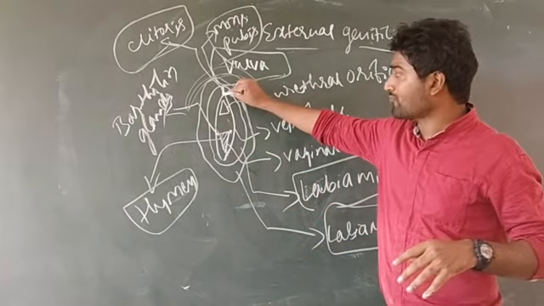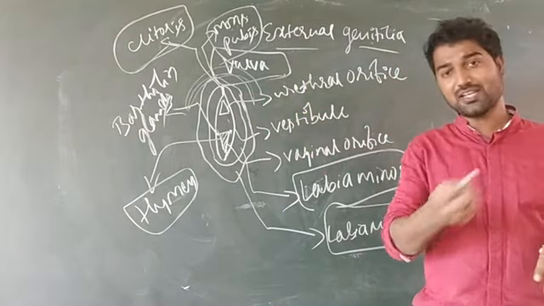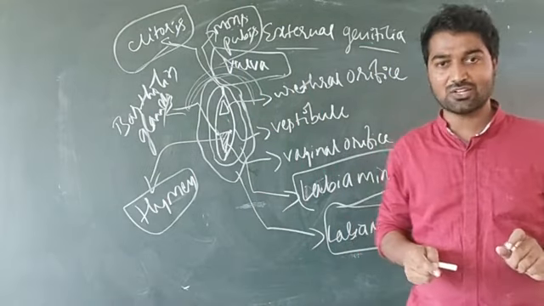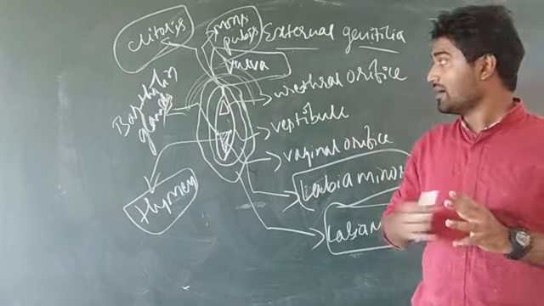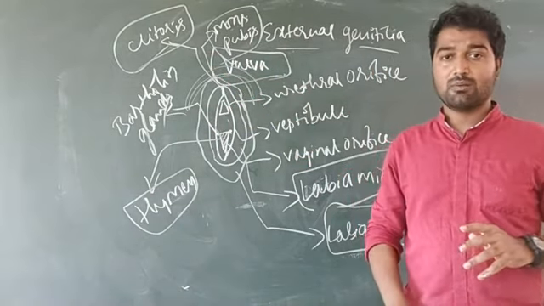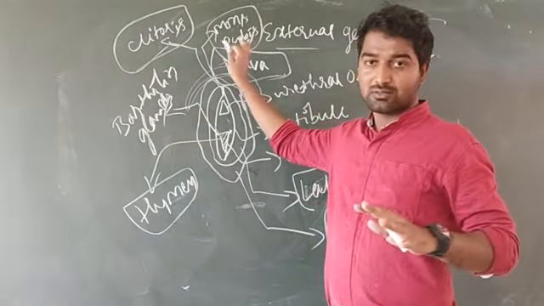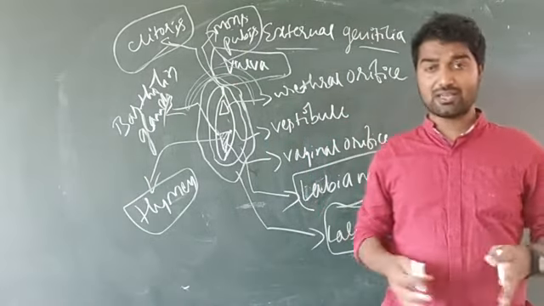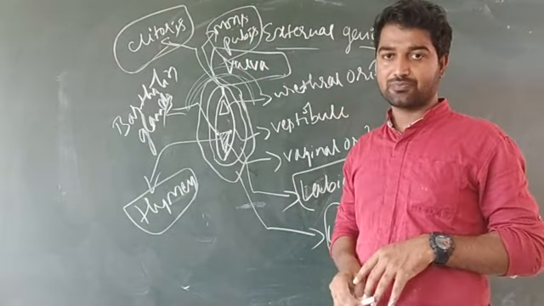On the tip of the labia minora, on the upper side, one erectile, finger-like structure is present. That structure is known as the clitoris, and it is homologous to the penis. And on the upper side of the labia majora, the mons pubis is present, where the growth of pubic hairs takes place.